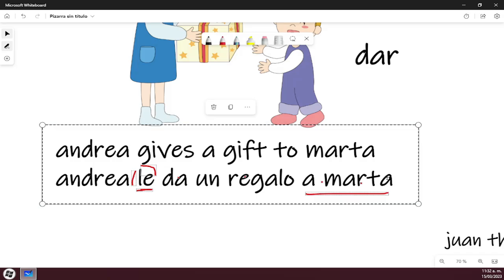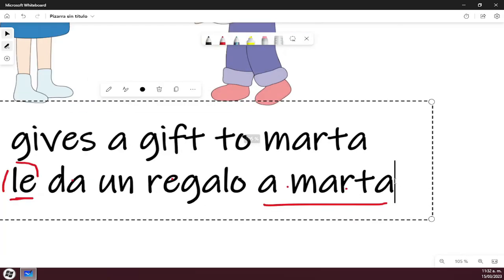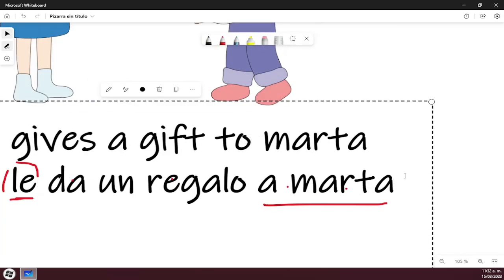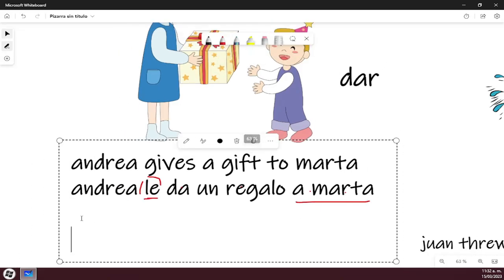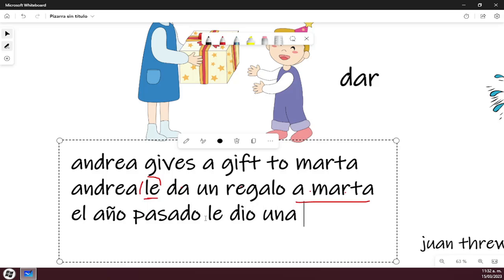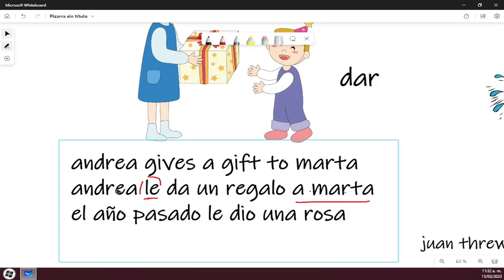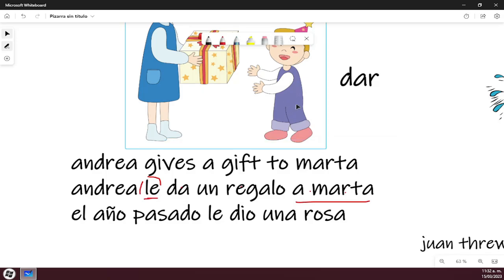So let's say that she also gave her, last year she gave her a rose. Okay. El año pasado le dio una rosa. Andrea le da un regalo a Marta. See? So I have to put the "le" because she's receiving the action of the verb to give.